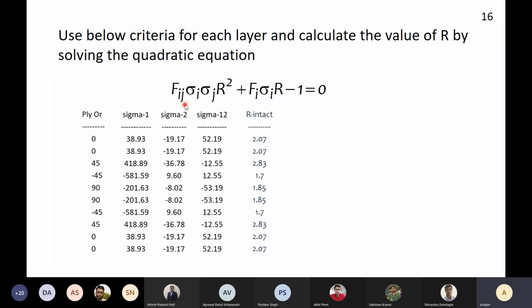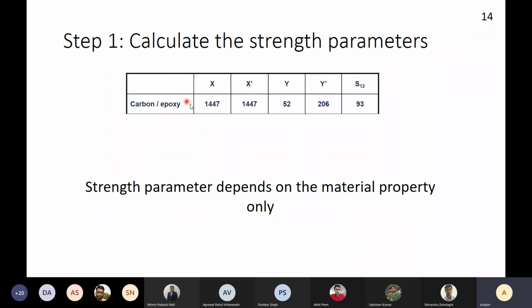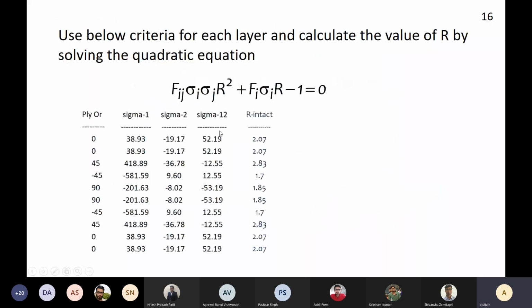Then I have this equation: Fij sigma ij R squared plus Fi sigma i R minus 1 is equal to 0. I will calculate the different parameters F11, F22, F1, F2 and so on, based on the material properties that are given to me. I already know the expressions. Then I put the values of sigma 1, sigma 2, sigma 12 and F12 in the equation and solve for R. So this R intact that you are getting is the margin of safety for the different layers. Wherever the R is the lowest, that lamina is likely to fail. So we can say that the minus 45 degree laminas are most likely to fail.